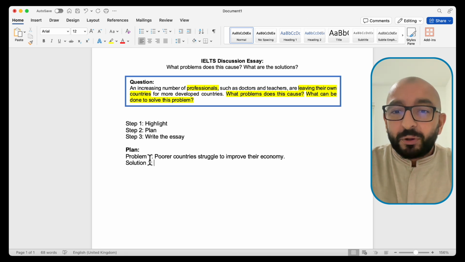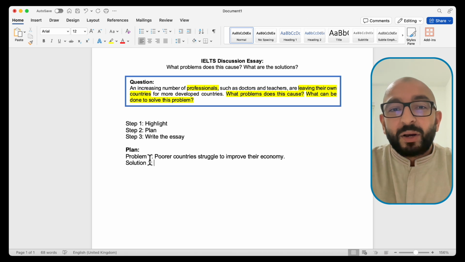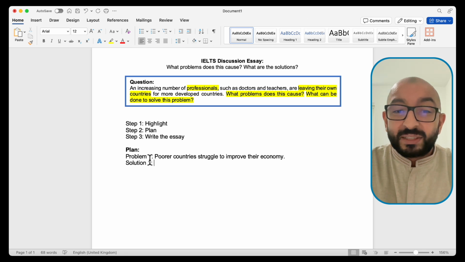So, for example, if there was a doctor who is about to leave the Philippines, I've just mentioned that country as an example, but if the doctor from the Philippines was about to leave to go to Australia, but the government of the Philippines says, if you stay, we will give you $10,000 every year, maybe the doctor might not leave.